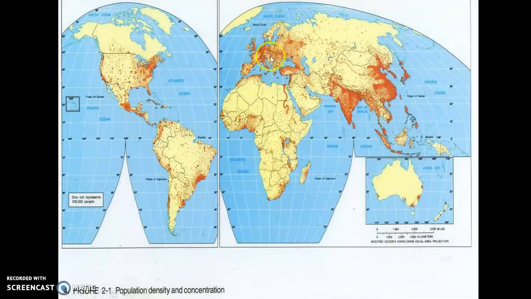Next, the third largest cluster again is here in Europe. You can see Europe is very densely populated. It's different from the other ones because the majority of the people do live in cities. The fourth largest one is here in Southeast Asia. Again, we have Cambodia, Laos, Thailand, Myanmar, Vietnam here in the peninsula. Then we have Indonesia and the Philippines.